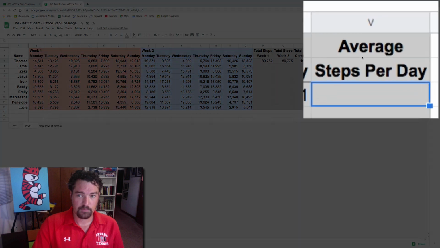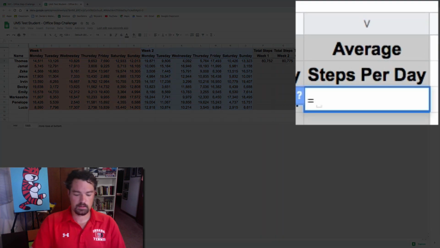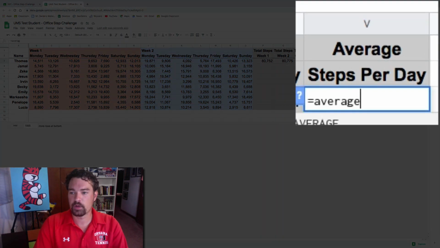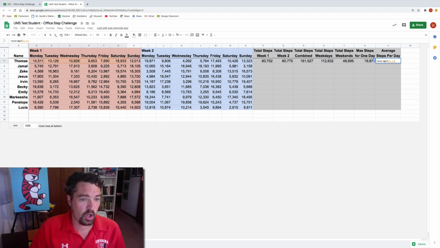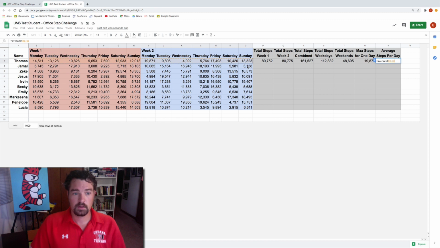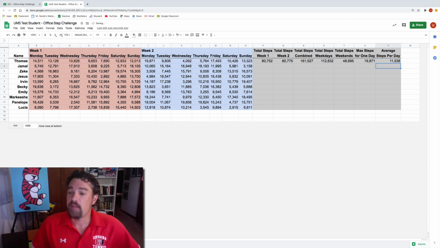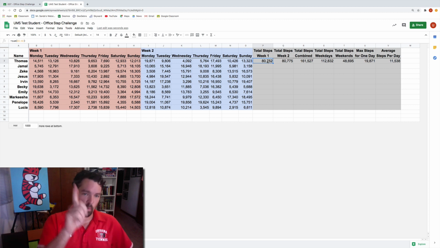So every formula starts with an equal sign. I type in the word average, open parenthesis, and again, it's going to be all of these cells. All of week 1 and all of week 2. I hit return. That is Thomas's average steps per day, 11,538.